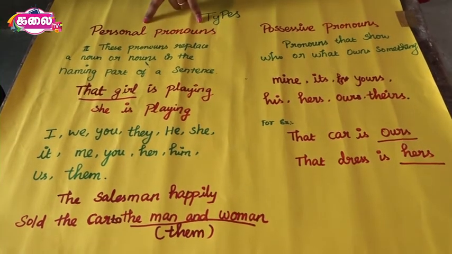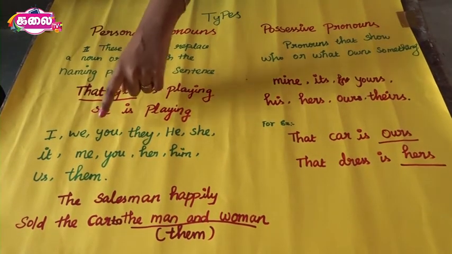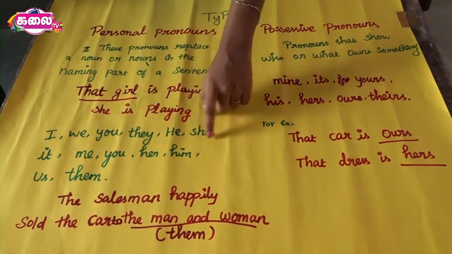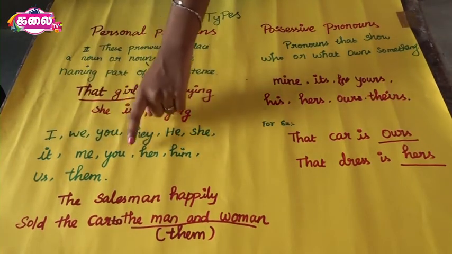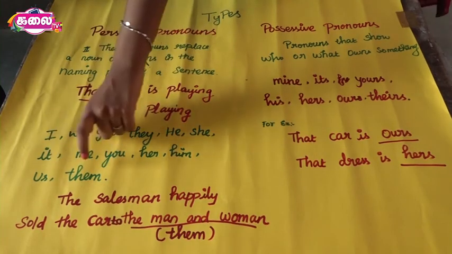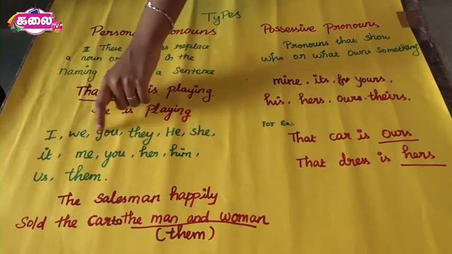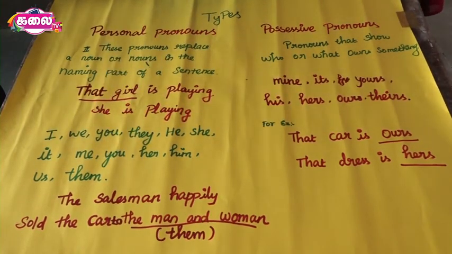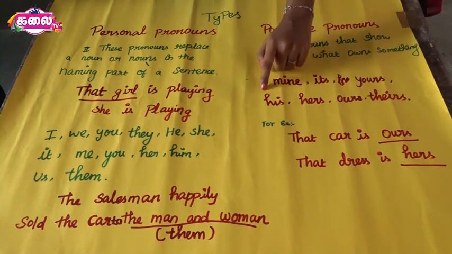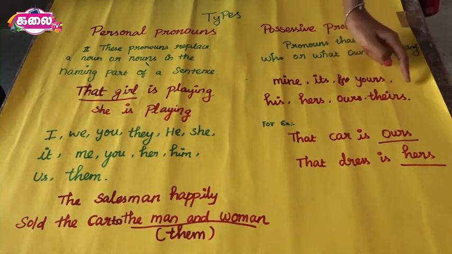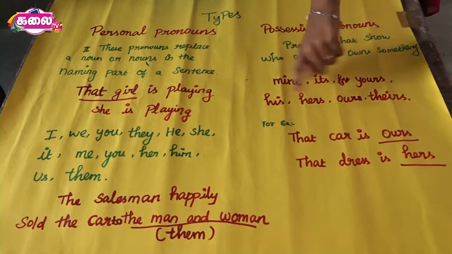What is personal pronoun? I, we, you, they, he, she, it, me, you, her, him, us and them are called personal pronoun. And what is possessive pronoun? Mine, its, yours, his, hers, ours, theirs are called possessive pronoun.